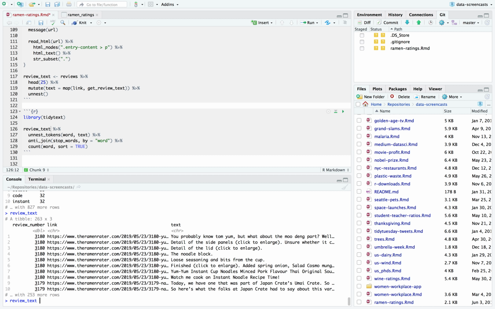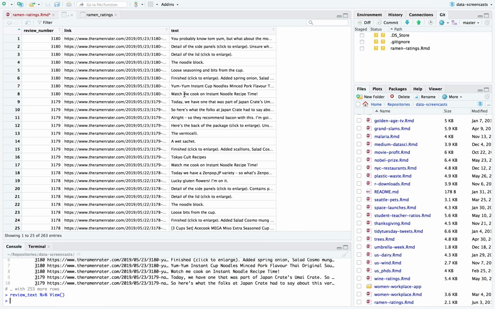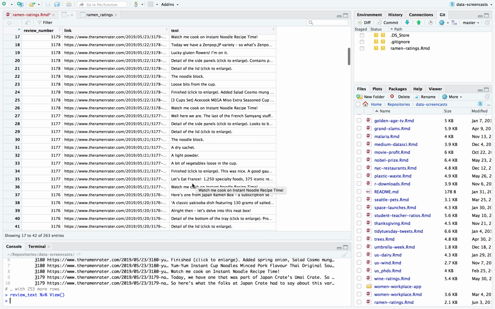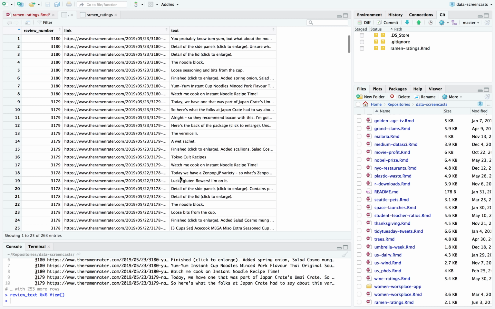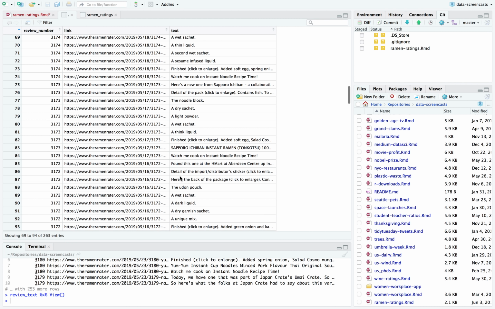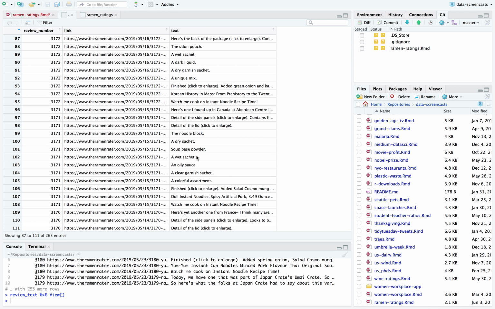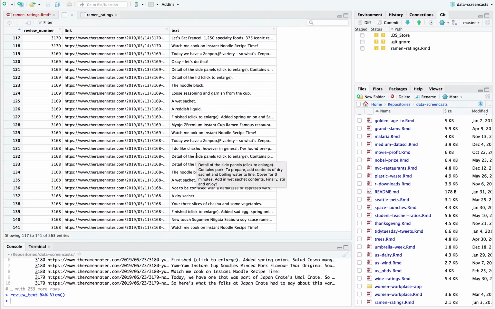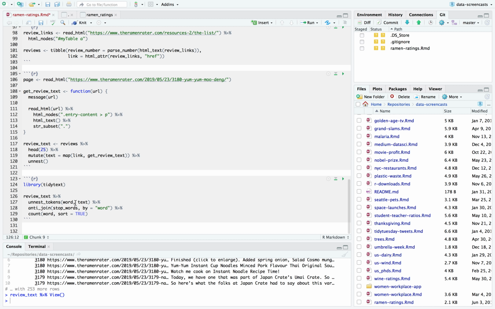And if we take a look at this, I bet you we're going to see the line like, watch me cook an instant recipe noodle time. Do we see that multiple times? Yes, we see that here and here and here, maybe in every review. And we notice that there's some boilerplate that pops up on every page. That's not interesting. If I really want to analyze something about the reviews themselves, I mentioned this before, it's always in that last paragraph that has the word stars.